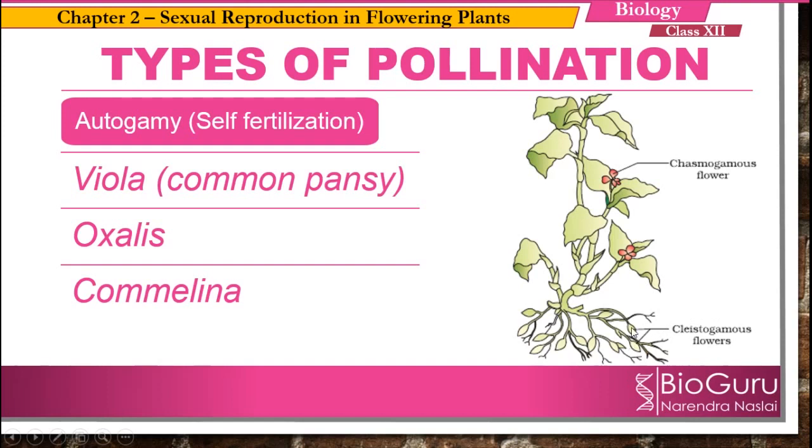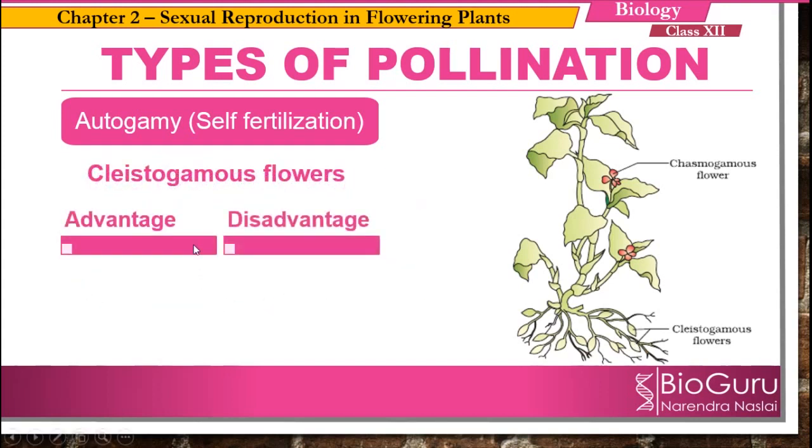Now, the plants having this type of flower have their own advantages and disadvantages. So what are those? Let us study the advantages and disadvantages of clistogamous flower. First, let us have a look at the advantages. Here in case of clistogamous flower, pollination and seed set.